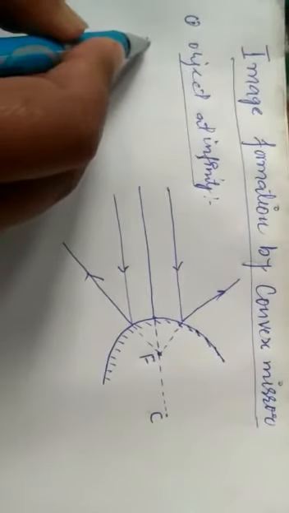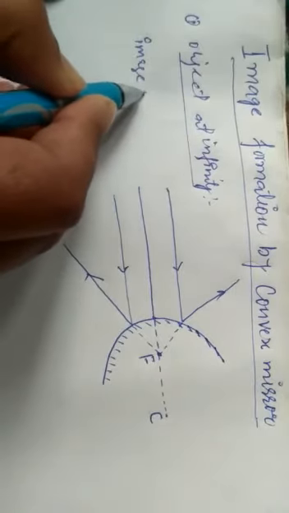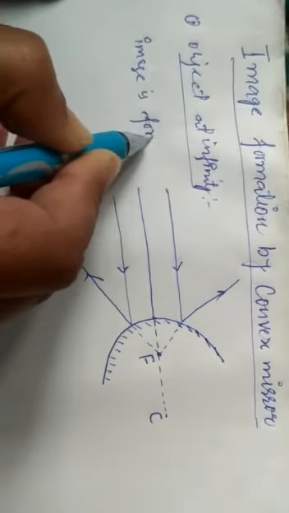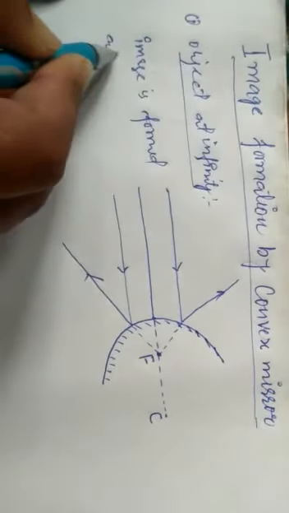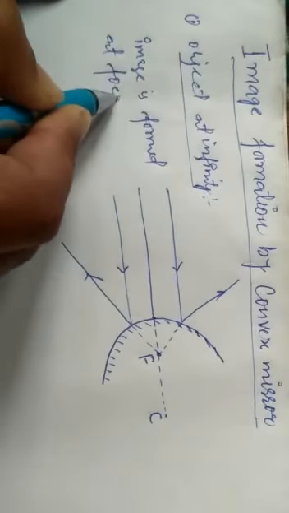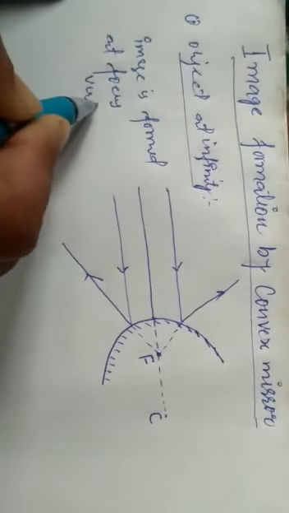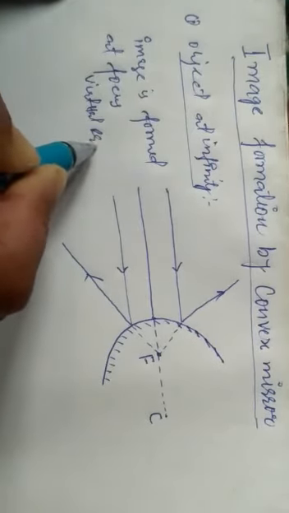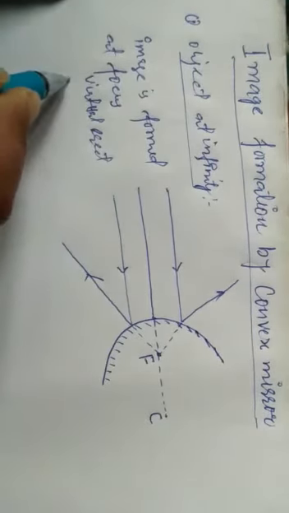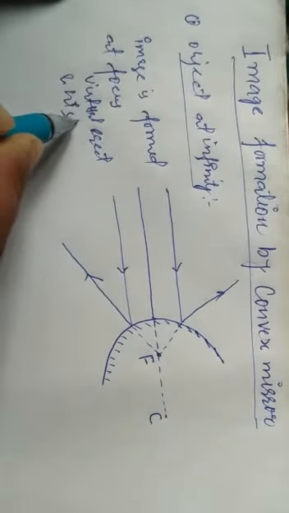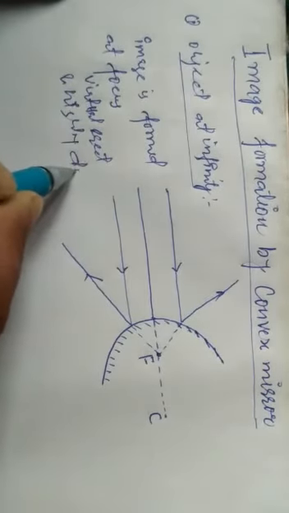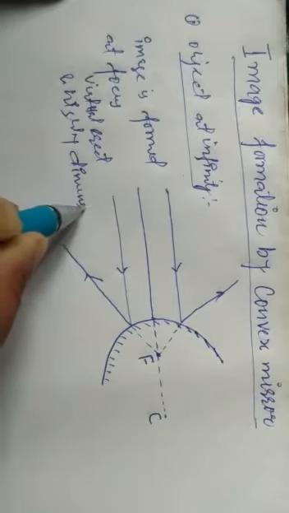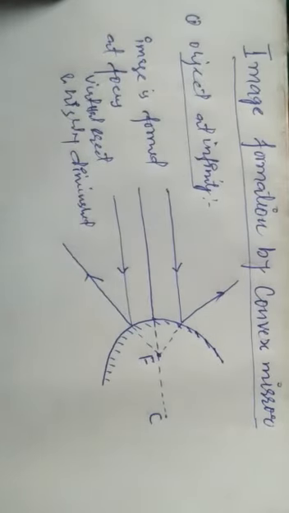So the image is formed at focus, virtual, erect, and highly diminished. It is highly diminished.